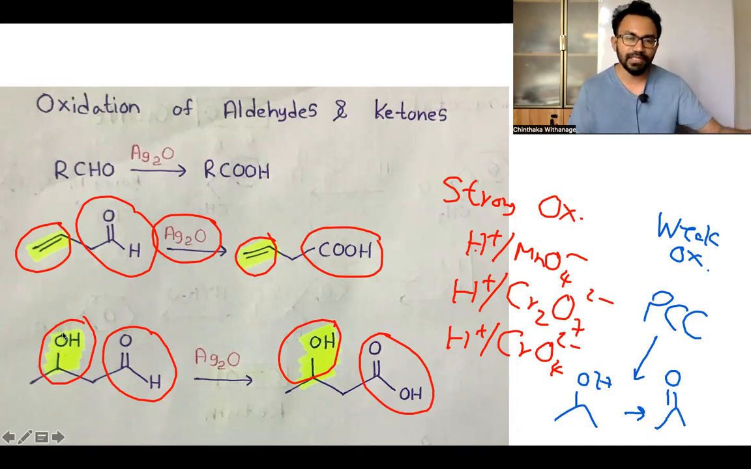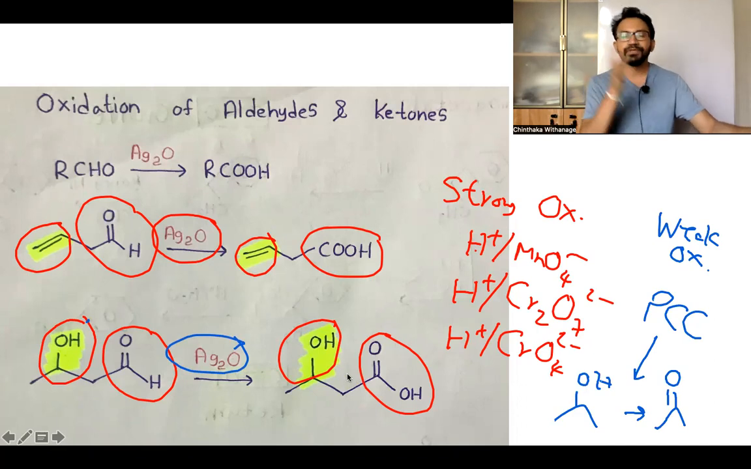But here, see, Ag2O cannot, it can oxidize aldehyde groups to the carboxylic. It seems only aldehyde groups. It cannot oxidize primary alcohols or secondary alcohols, but it can oxidize aldehydes to carboxylic. So it's a very interesting compound when it acts as an oxidizing agent.